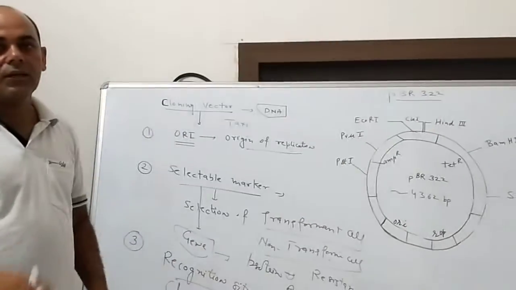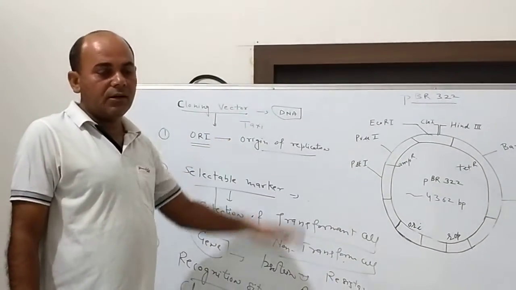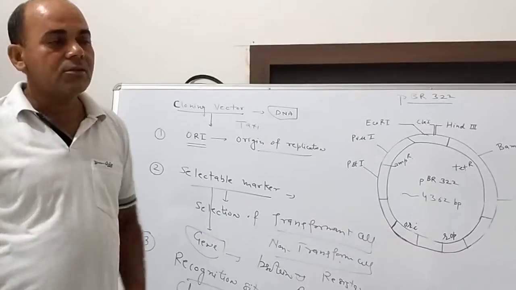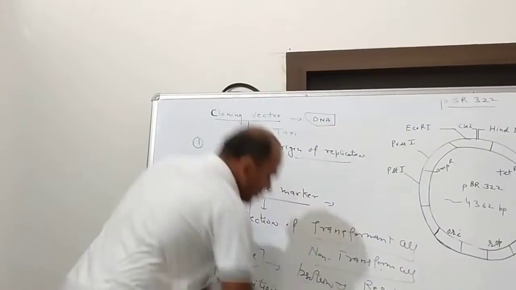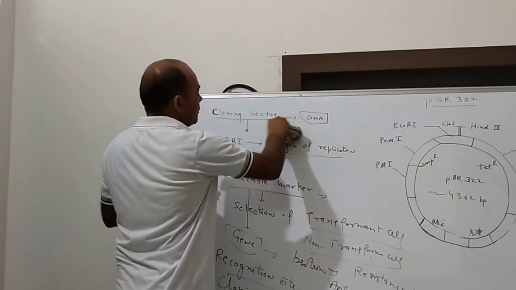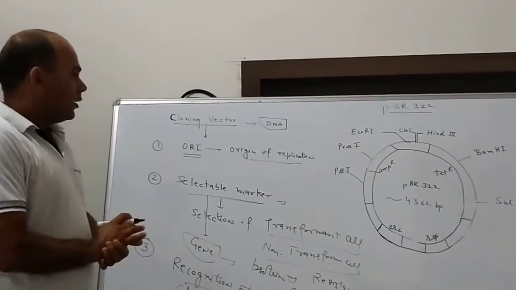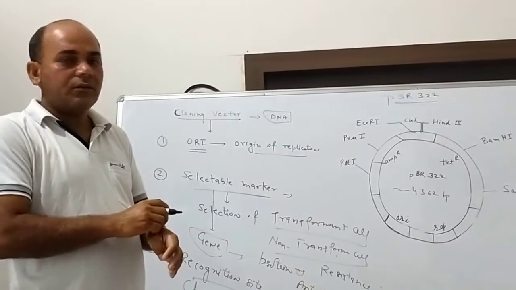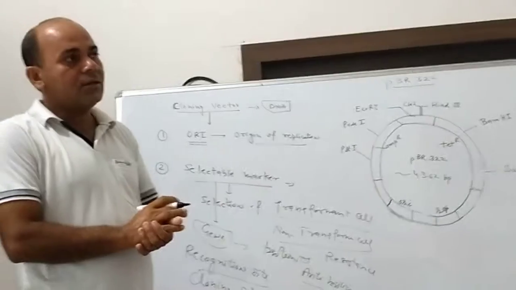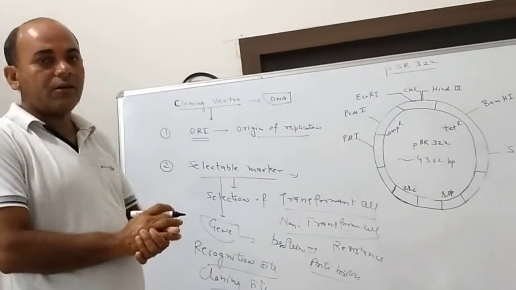It is also called a carrier. Without a vector, you can see, biotechnology is not complete, because it is a major tool in biotechnology. There are so many vectors used in biotechnology. The most common one is called a plasmid. It works as a vector in biotechnology.